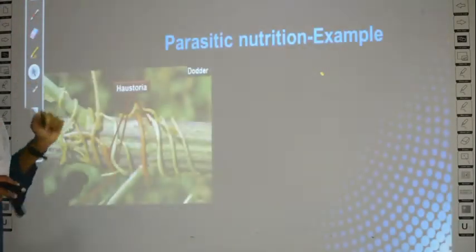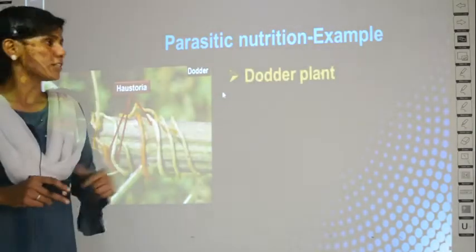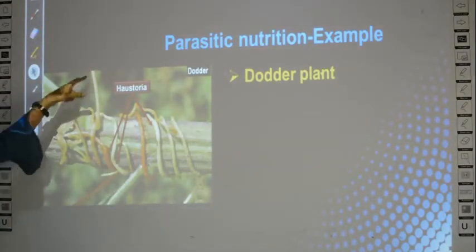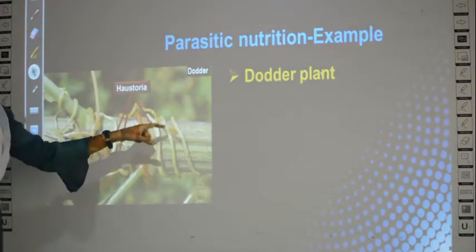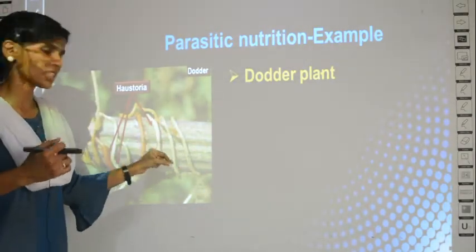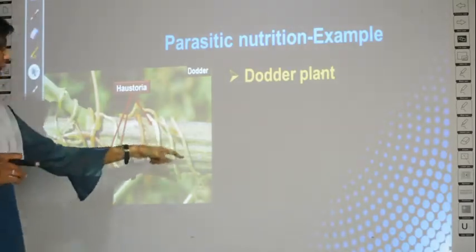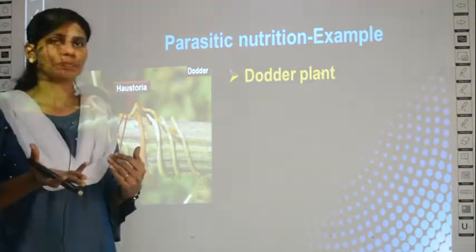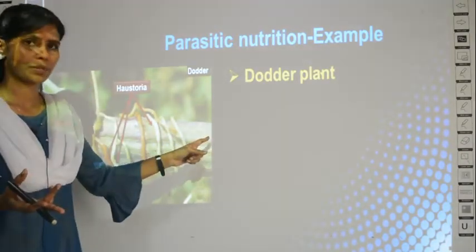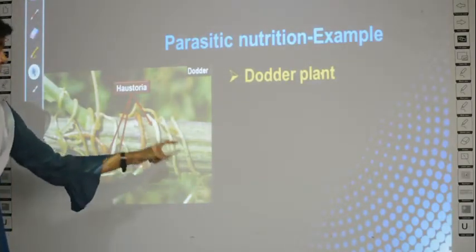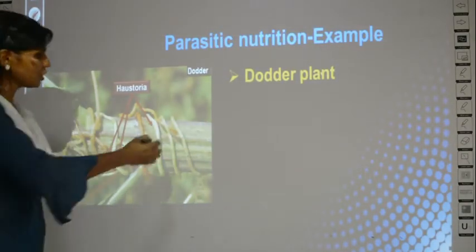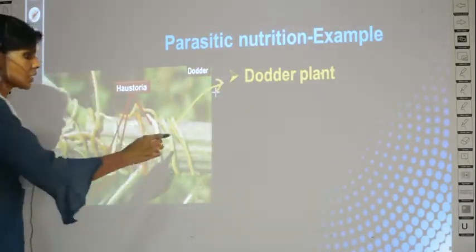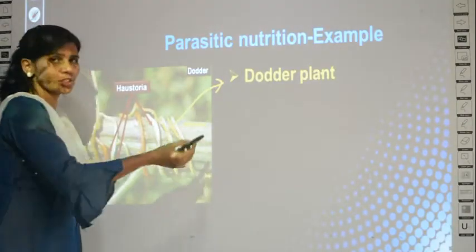What is the example given in your textbook? A plant called the dodder plant. What is the name of the plant? Dodder plant. This is the dodder plant. Can you see it is like a wire? Usually climbers have such a wire-like structure. So the dodder plant is also such a plant. This thick stem, can you see? It is another plant. Okay, this is the host, which is the parasite here? The dodder plant, this wire-like structure, it is the dodder plant. Which is the host? This thick, bark-like structure, this is the host plant.